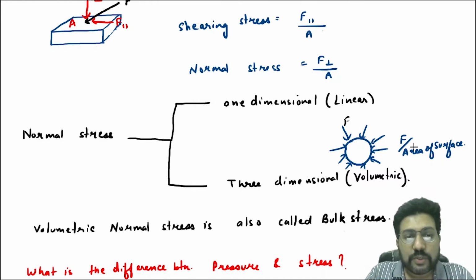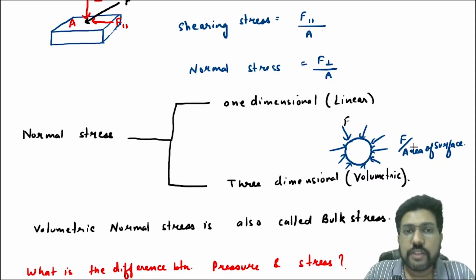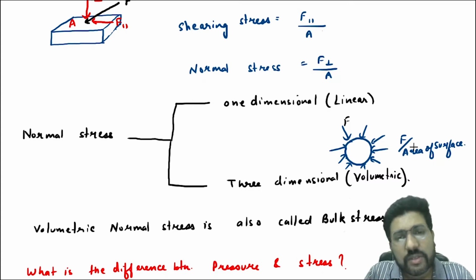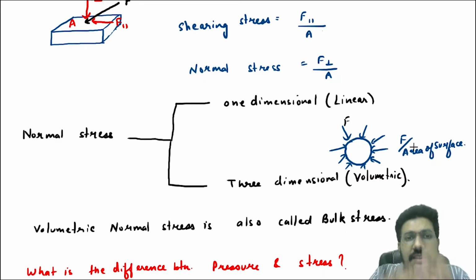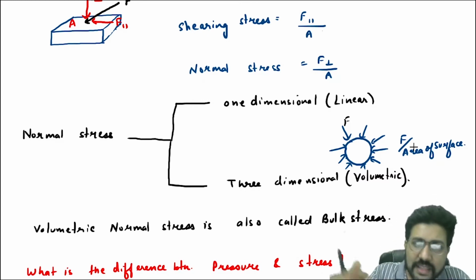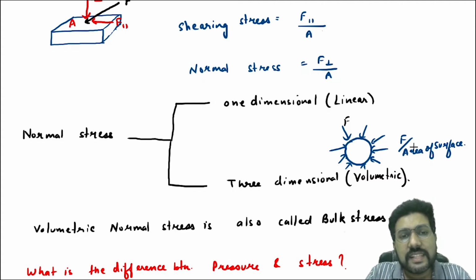Volumetric normal stress is also called bulk stress. So there are two types of normal stress. One is one-dimensional stress, which is also called linear normal stress, or sometimes linear stress, or longitudinal stress. Then there is three-dimensional stress, where again the force is normal to the surface, but it is three-dimensional. In that case, you will say it is the bulk stress.